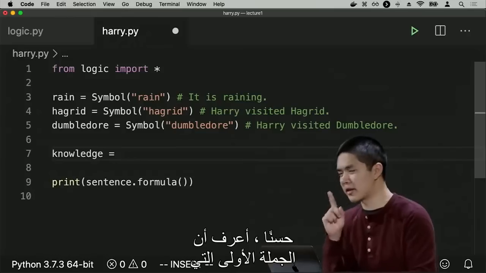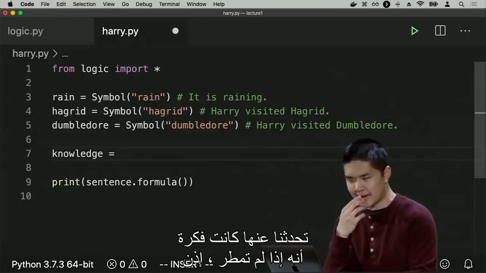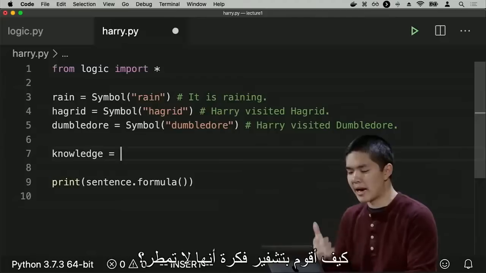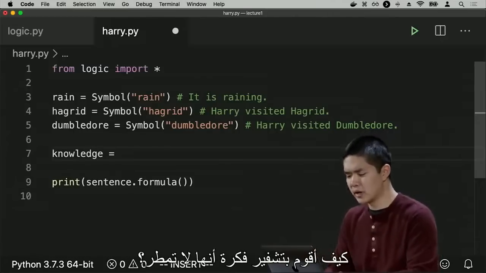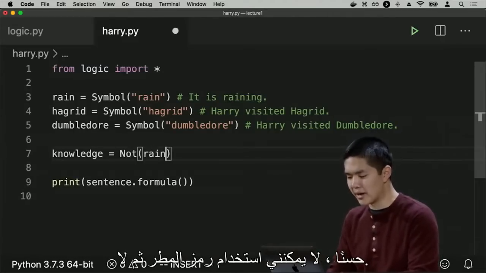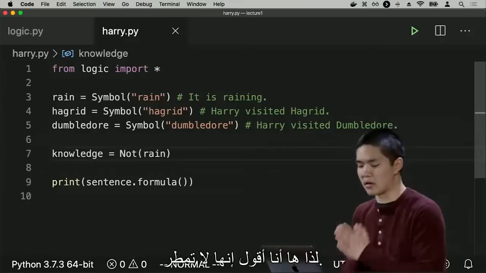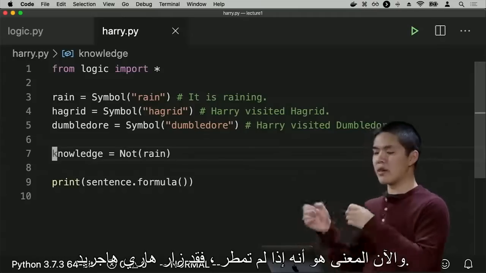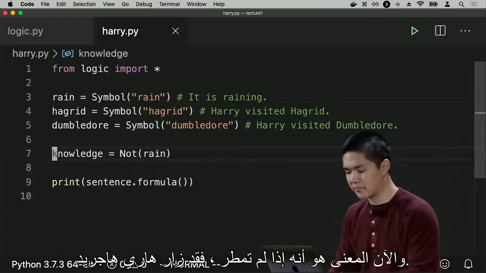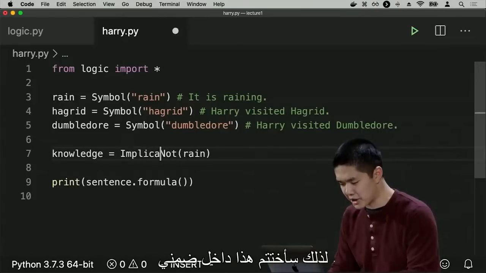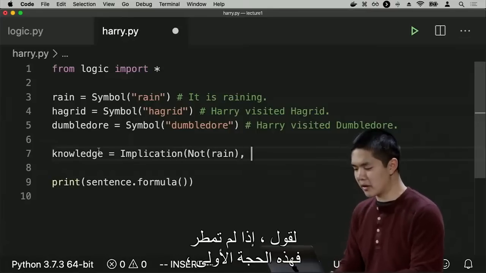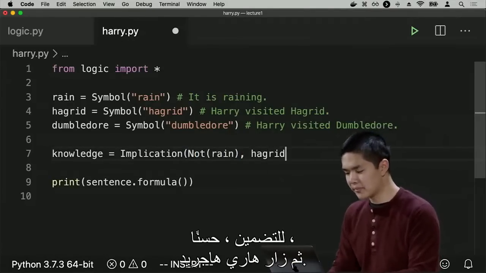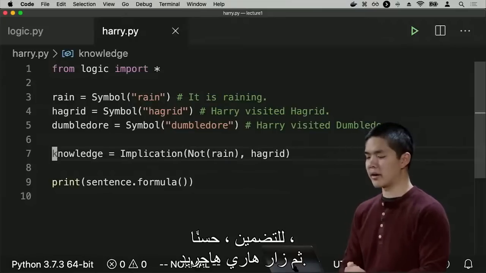Well, I know the very first sentence that we talked about was the idea that if it is not raining, then Harry will visit Hagrid. So all right, how do I encode the idea that it is not raining? Well, I can use Not and then the rain symbol. So here's me saying that it is not raining. And now the implication is that if it is not raining, then Harry visited Hagrid. So I'll wrap this inside of an Implication to say, if it is not raining, this first argument to the implication, well, then Harry visited Hagrid.